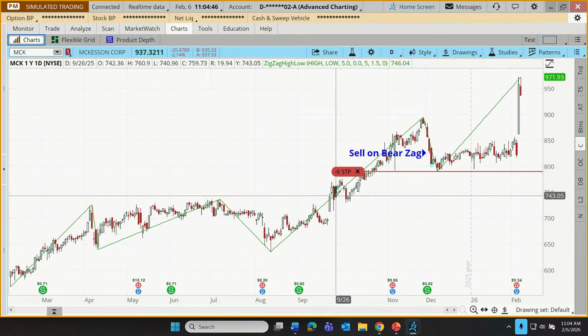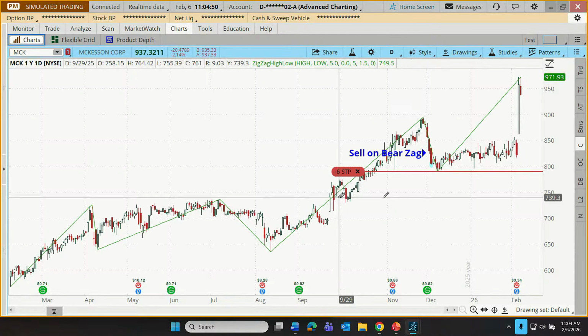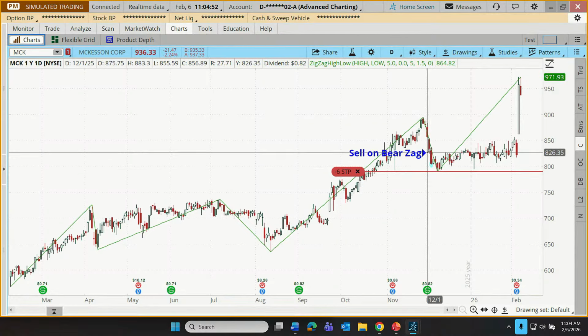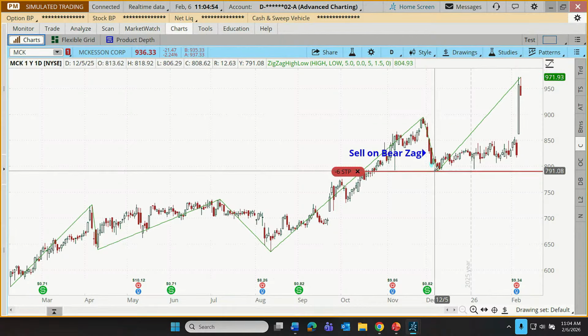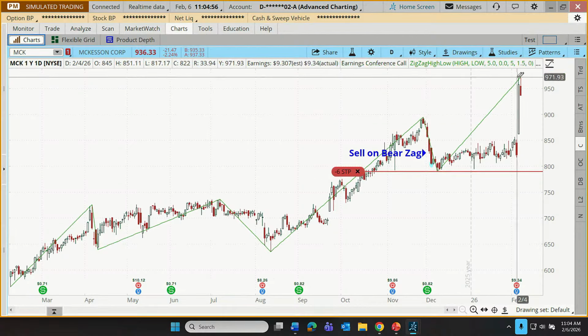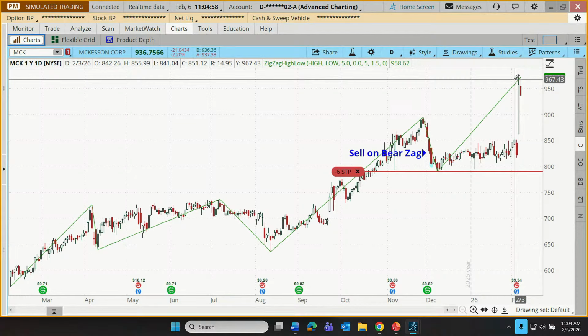This trade was taken on the zigzag high-low indicator. Got in on a bullish entry. I refer to this as a zig. Looking for a bearish exit signal, I might refer to that as a zag. We haven't seen that yet.